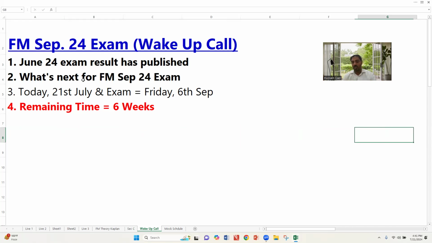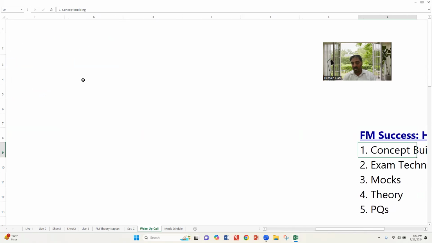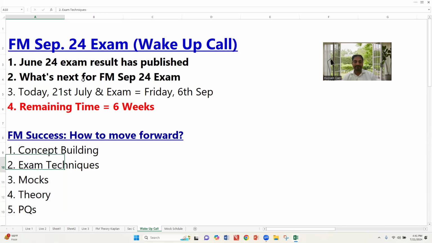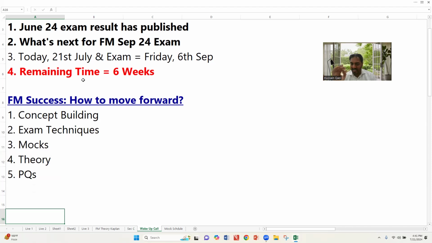If you really want to streamline your studies, there are 5 particular points that you need to focus on. Very specifically: concept building, exam techniques, practice questions, mocks, theory. You can rearrange them as concept building, exam techniques, practice questions, theory, mocks.